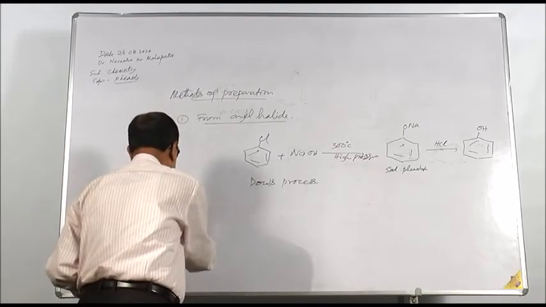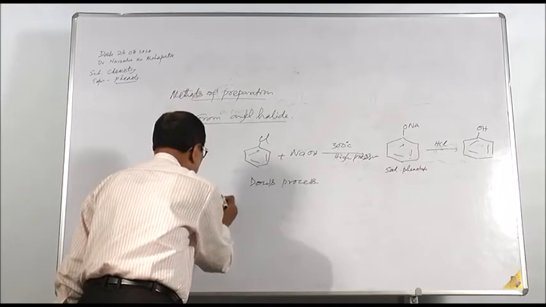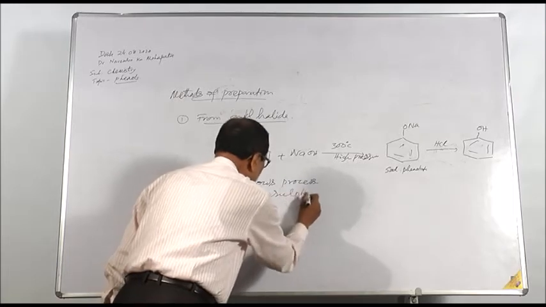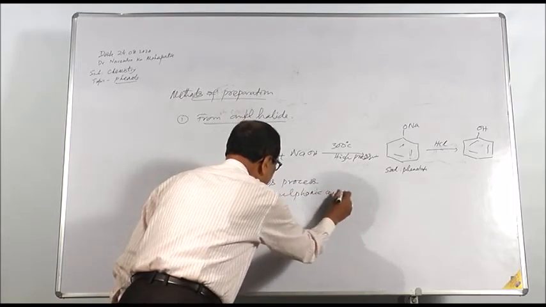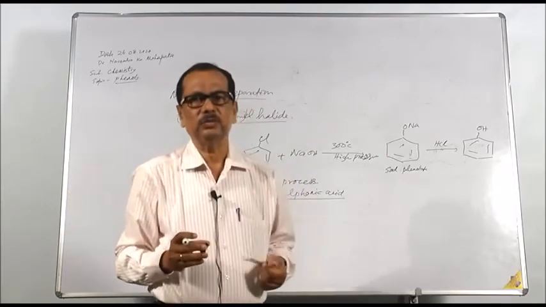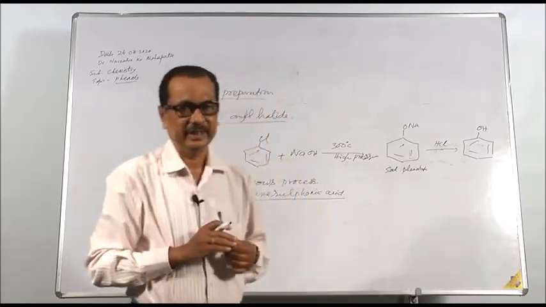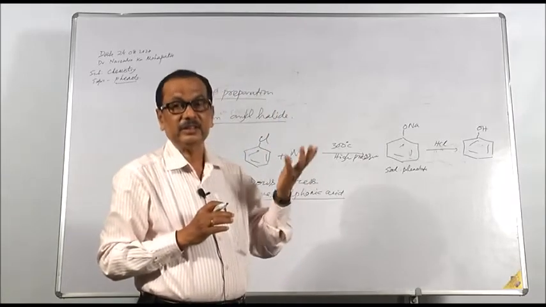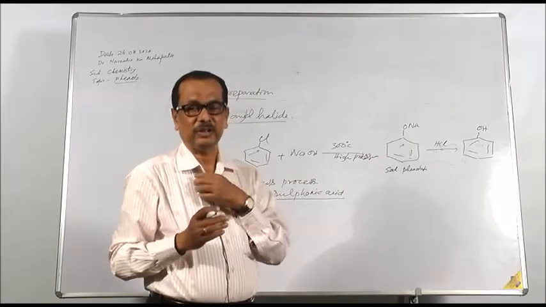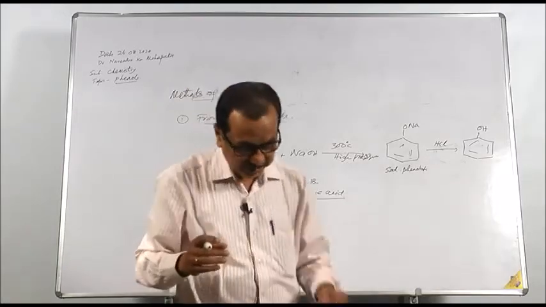The second method of preparation is from benzene sulfonic acid. When benzene undergoes sulfonation, we get benzene sulfonic acid. When that benzene sulfonic acid is treated with or fused with sodium hydroxide, we get sodium phenolate, which on further acidification with dilute HCl gives phenol.